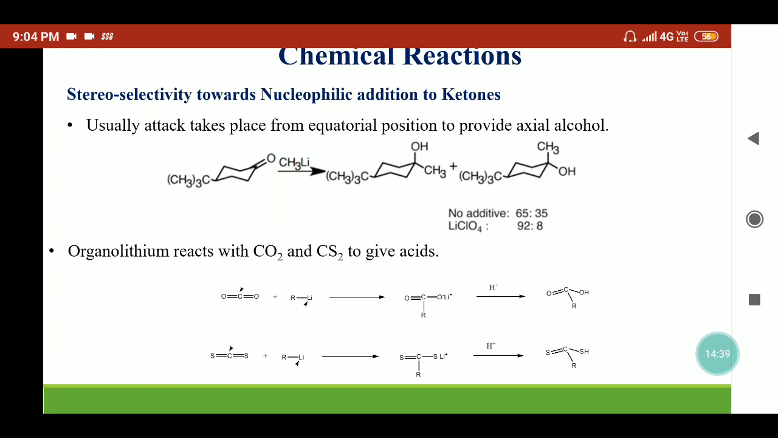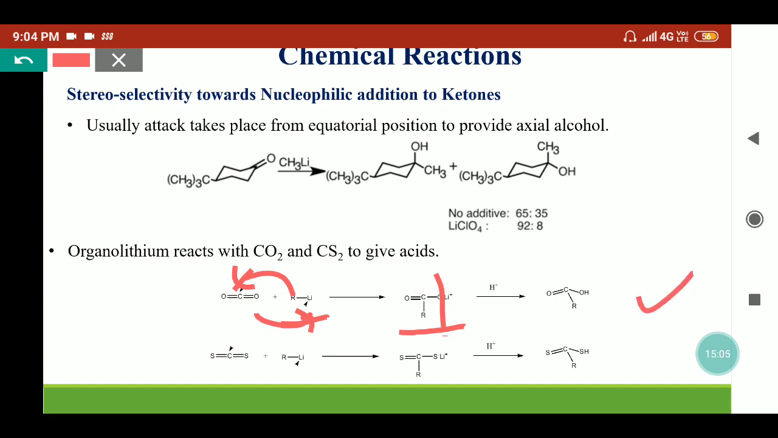Organolithiums can react with carbon monoxide or carbon disulfide and form carboxylic acids and thioacids. Here we can see what happens when organolithium reacts with carbon monoxide. The R group will attack this carbon and this oxygen will attack the Li, so we get this adduct. On hydrolysis this bond will break and we will get the acid. Similarly, carbon disulfide reacts with organolithium and provides the thioacid.